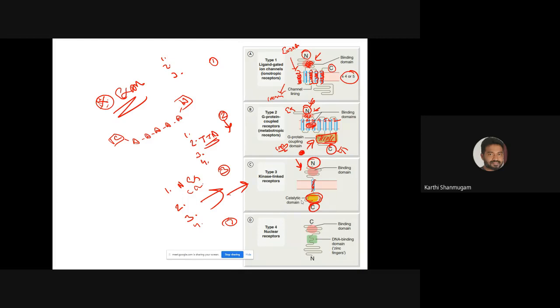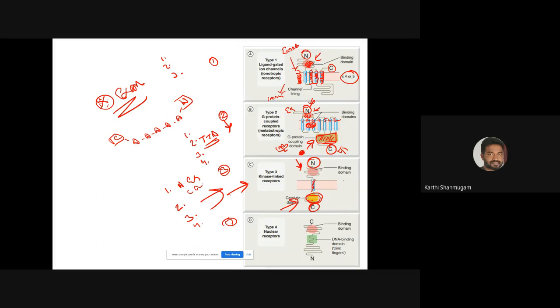One is that it acts as a receptor, whose function is transferring the information from outside the cell to inside the cell. The second job is that in the intracellular region it has its own catalytic domain, and using that domain it catalyzes the phosphorylation reaction.